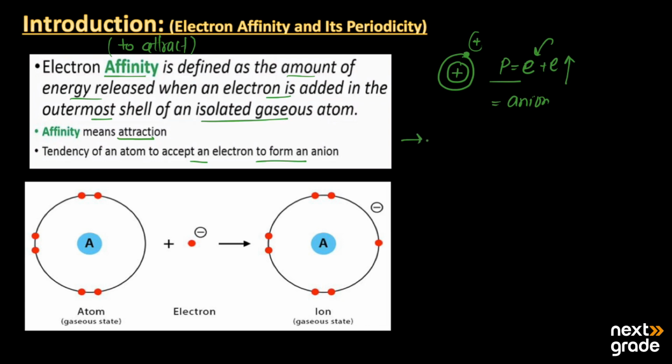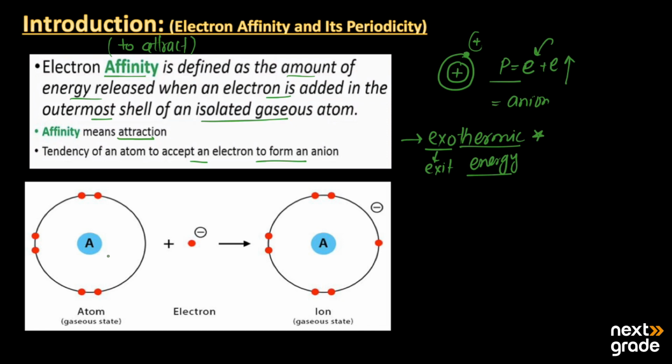When energy is released in a process, we call it an exothermic process. The word exo means exit or removal, and thermic means energy or heat. So the process in which energy or heat is evolved or removed is known as an exothermic process, and electron affinity is the amount of energy.